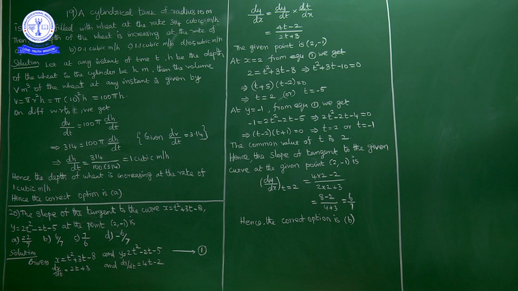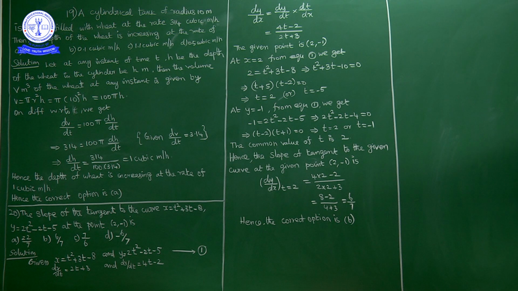Next, question number 20. The slope of the tangent to the curve x is equal to t square plus 3t minus 8 and y is equal to 2t square minus 2t minus 5 at the point (2, -1).